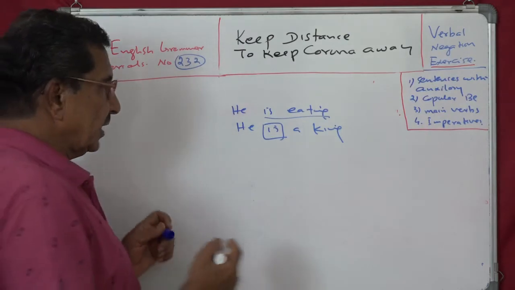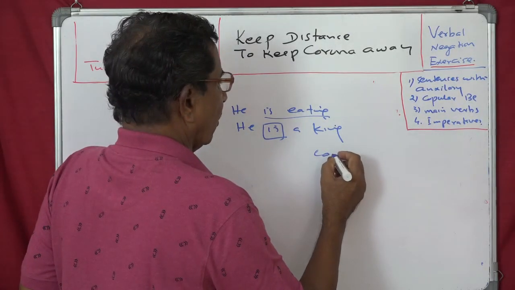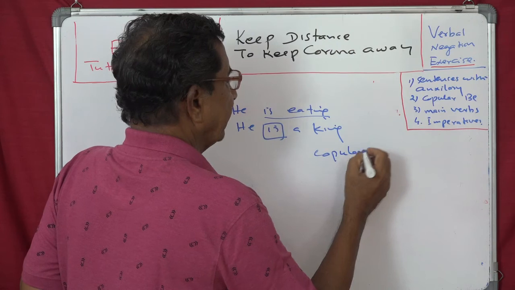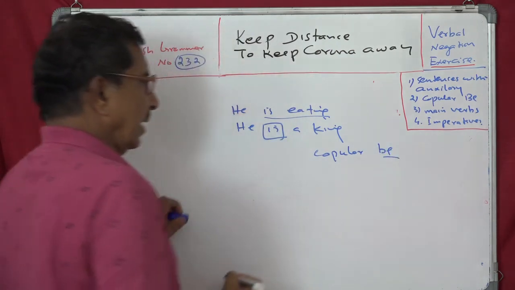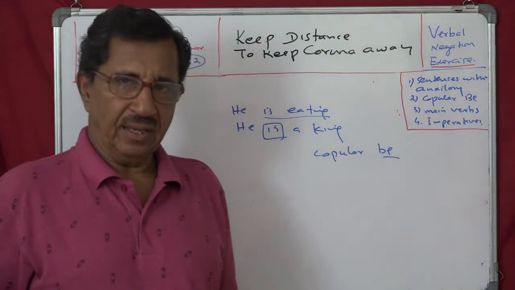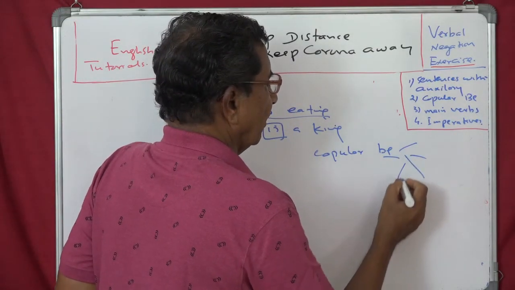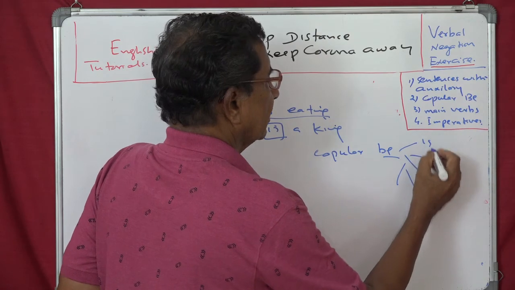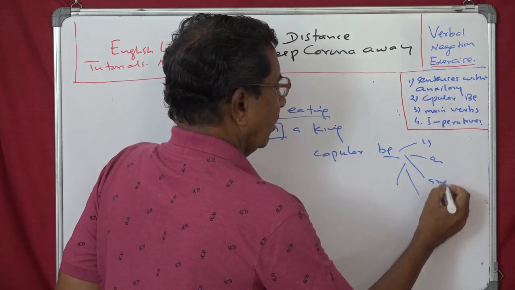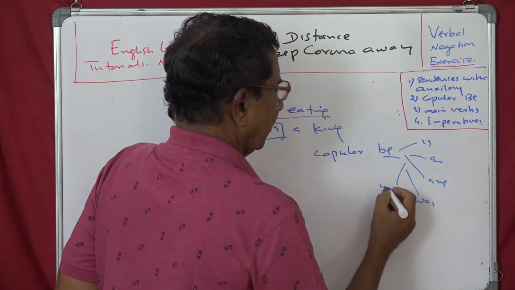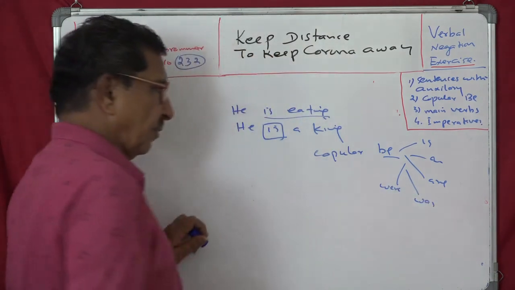And therefore we call this the copula be. Why be? Is is a form of be. You know the different forms of be: is, are, was, and were. These are the different forms.